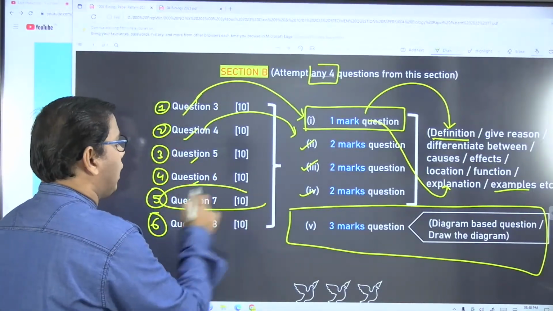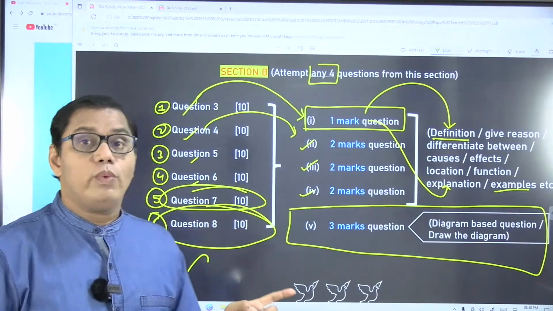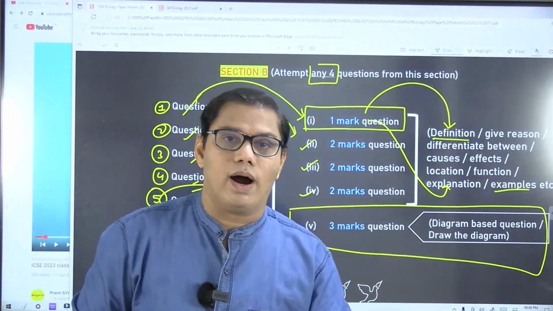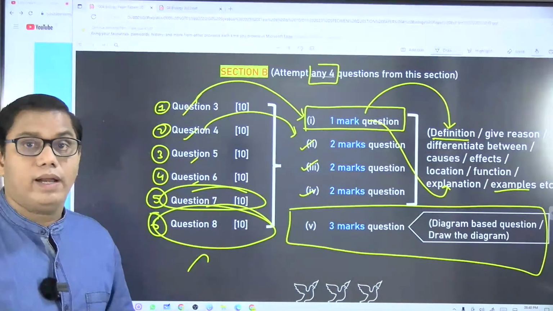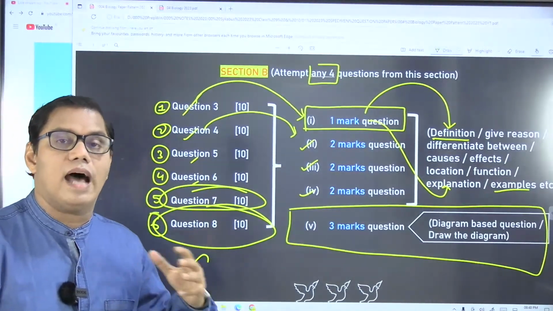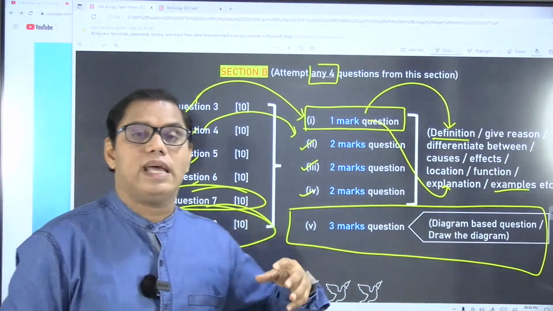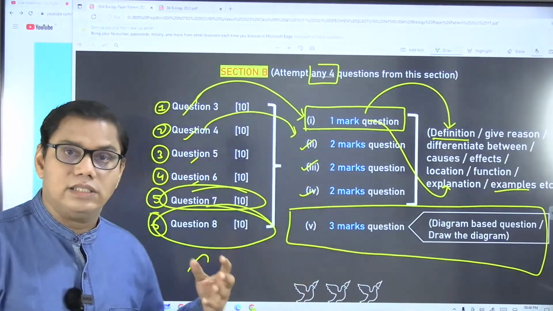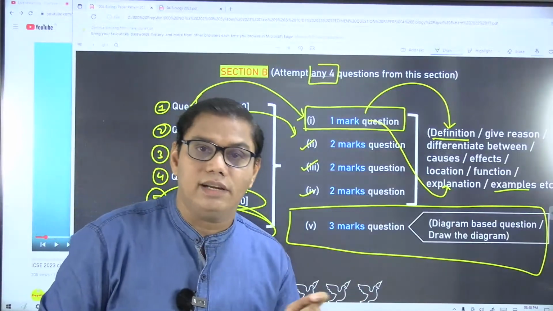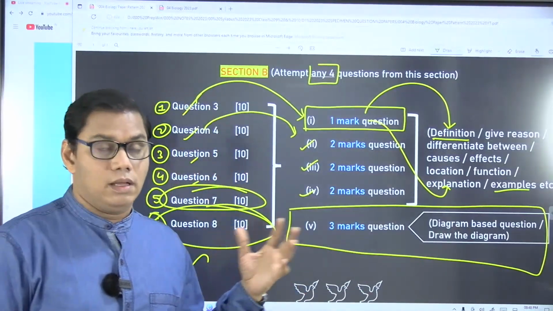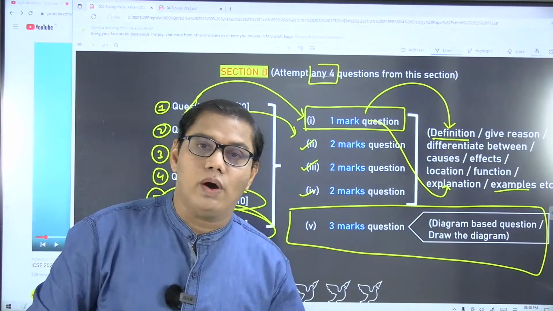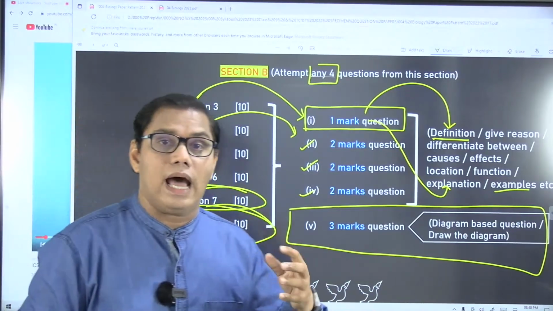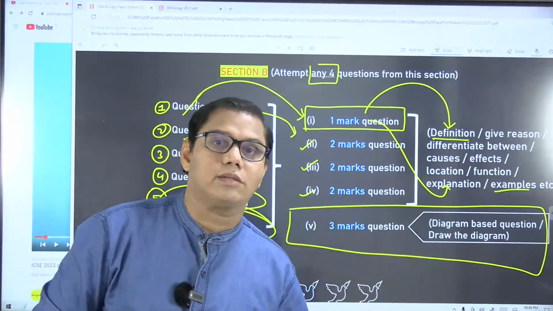But you can expect two questions, let us say seventh and eighth, where you will have to draw a diagram. The diagram will not be given, 3 marks. In the specimen paper they have asked you to draw LS of kidney, lateral section of kidney, and label any three parts. In your textbook, if you go through your diagram, there are about 8 to 9 parts which are labeled.